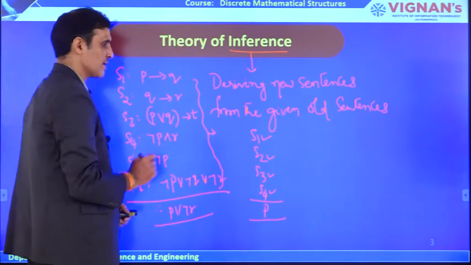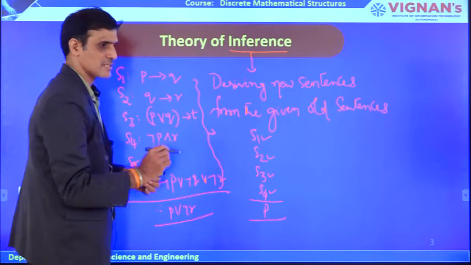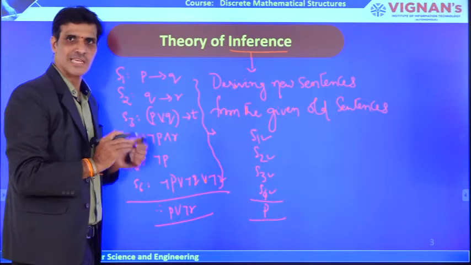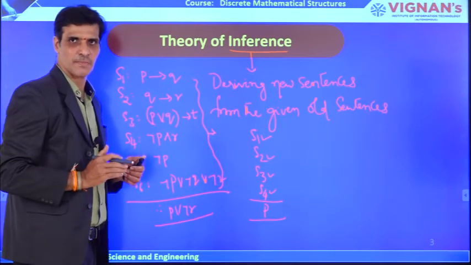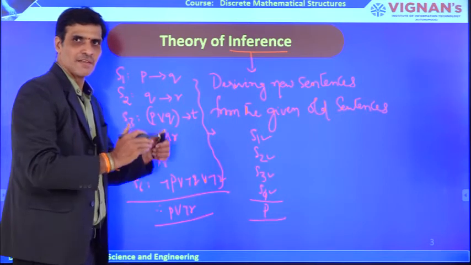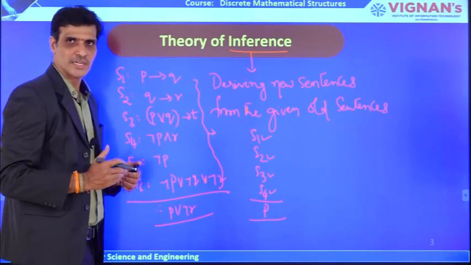To do that, we need to use some laws. Those laws are called inference laws and this mechanism is called the inference mechanism. Inference mechanism means deriving new sentences from old sentences.